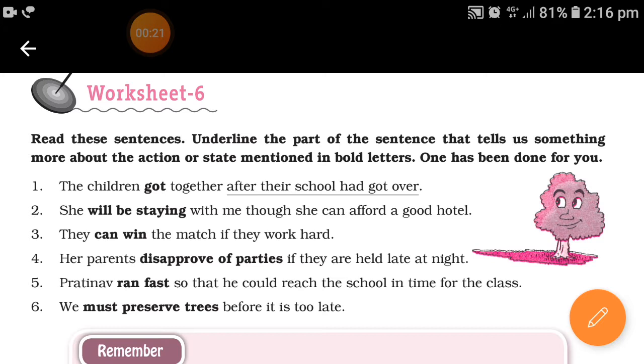Now see, after their school had got over is underlined. This particular part of this sentence tells us something more about the action. What is the action? Getting together, right? So the word which tells you something more about the action, that is the verb, is known as adverb. Here this particular clause is telling us more about the action. So this clause is known as adverb clause.